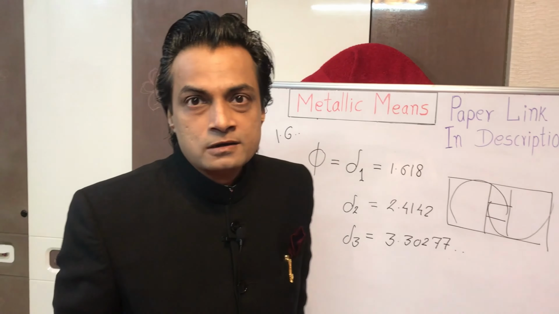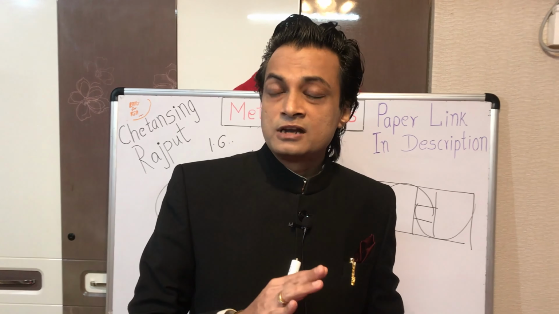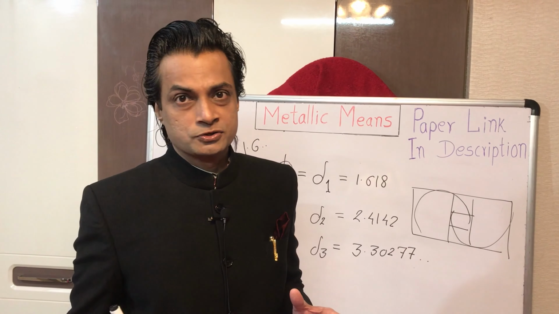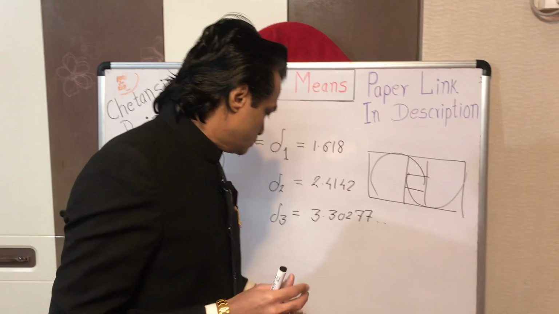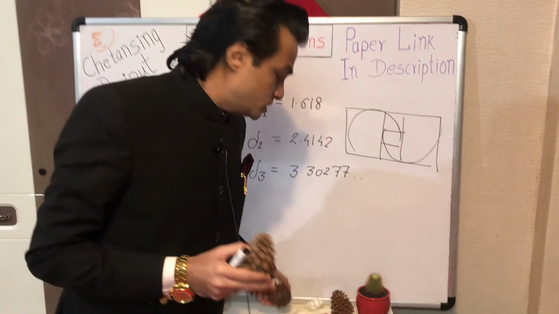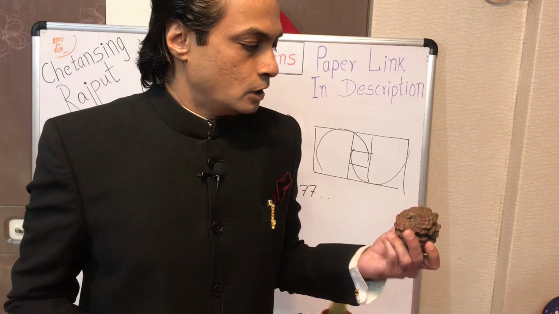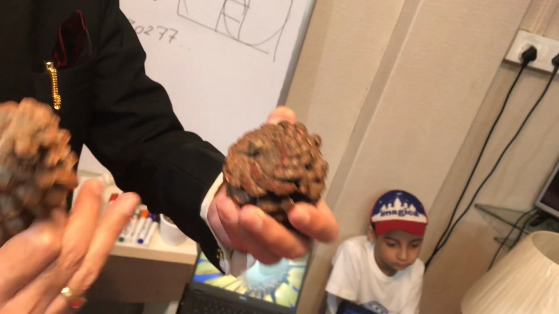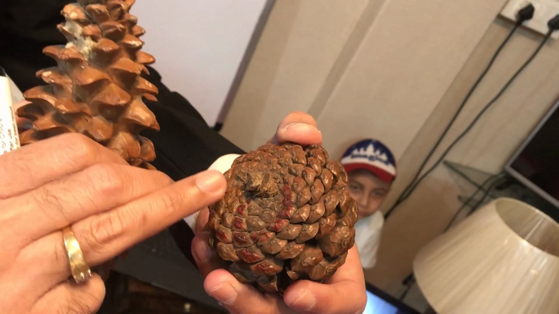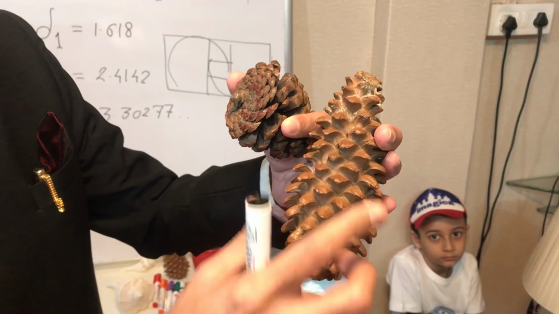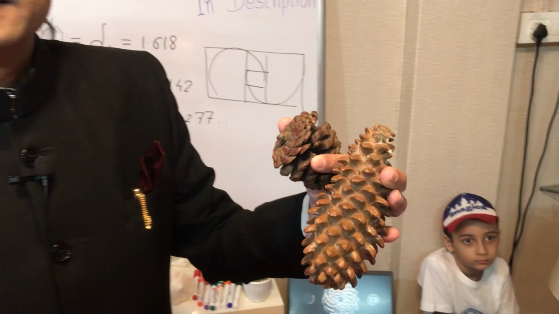The first field is botany. In the realm of botany, see the various botanical formations like these pine cones or the cactus. These botanical formations are resplendent with golden ratio. Like look at this pine cone here. It exhibits typical 13 and 8 spirals. Another type of pine cone has 8 and 5 spirals.